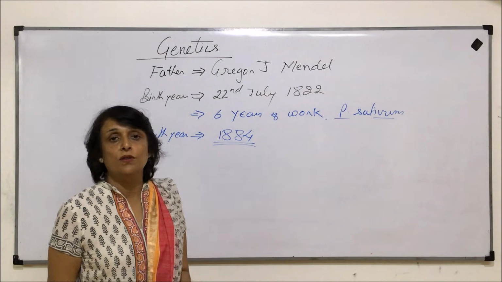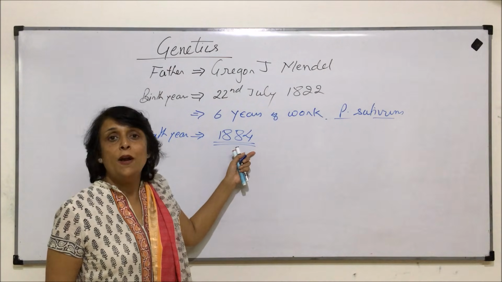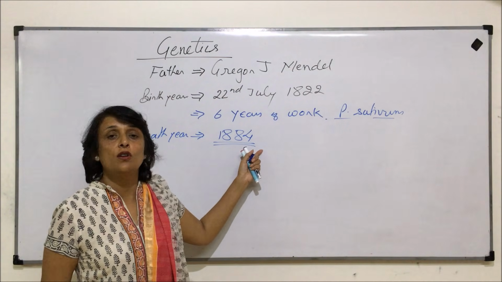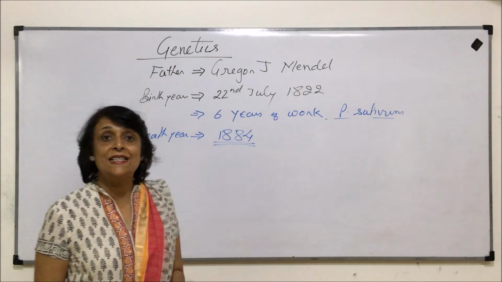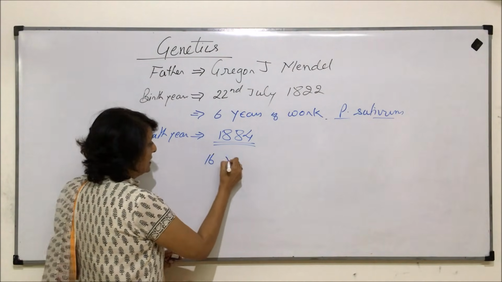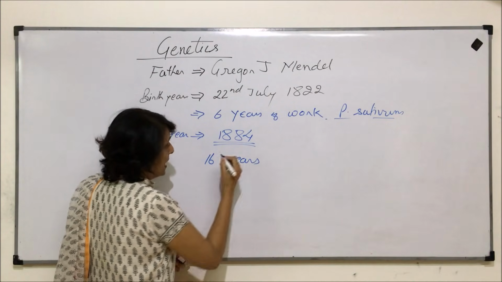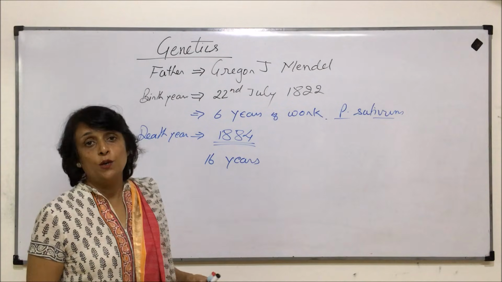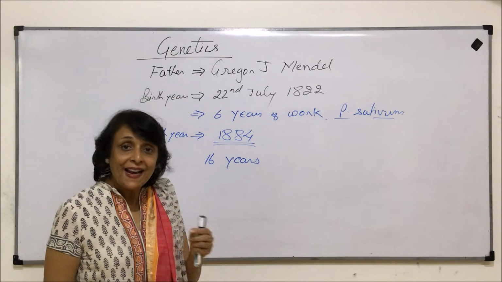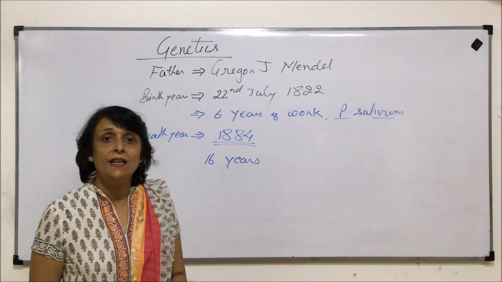We'll discuss the reasons why his work went unrecognized for such a long period of time. 16 years after his death, 3 scientists rediscovered Mendel's work, and that is when the work got recognition.